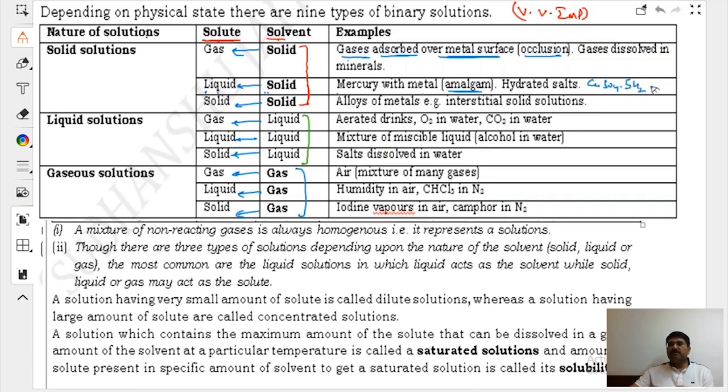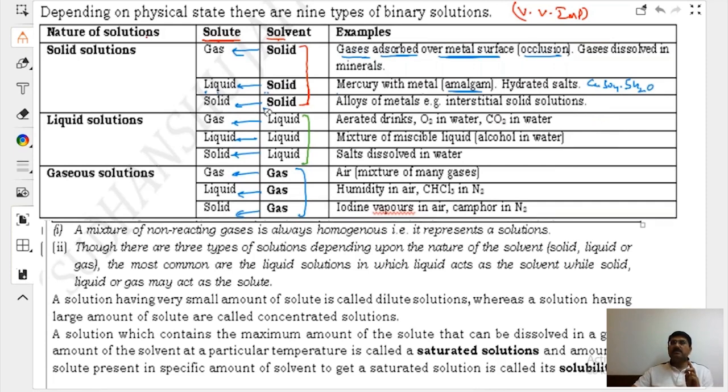Copper sulfate with 5 water molecules. What is the physical state? Solid. This is an example of liquid in solid. Liquid is less, solid is more. So the solvent is the one in excess quantity, and the solute is the one present in lesser quantity.